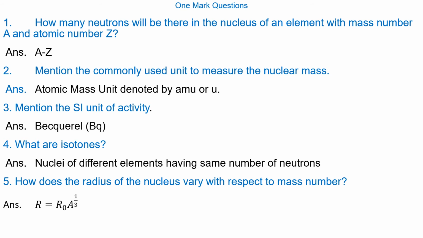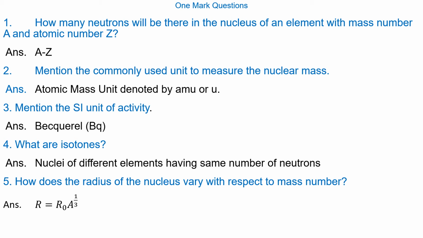Having answered and solved numerical problems, we will take up 1 mark questions on this subject. Question number 1. How many neutrons will be there in the nucleus of an element with mass number A and atomic number Z. Answer.